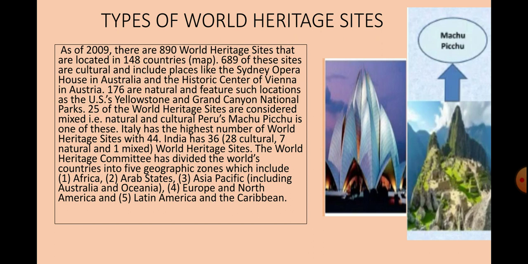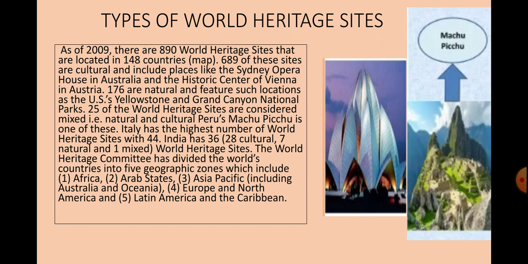Italy has the highest number of World Heritage Sites, with 44. India has 36, and among these, 28 are included as cultural sites, 7 as natural, and 1 is mixed.